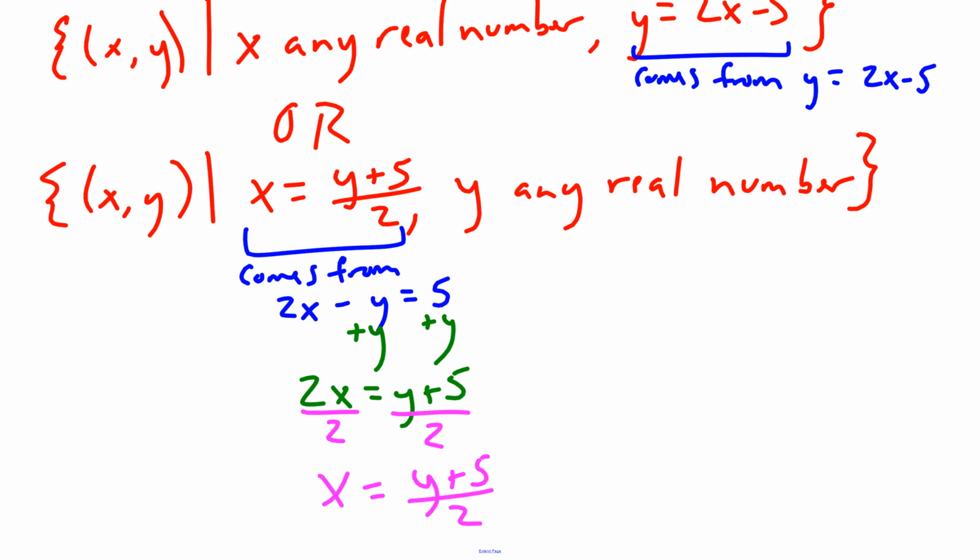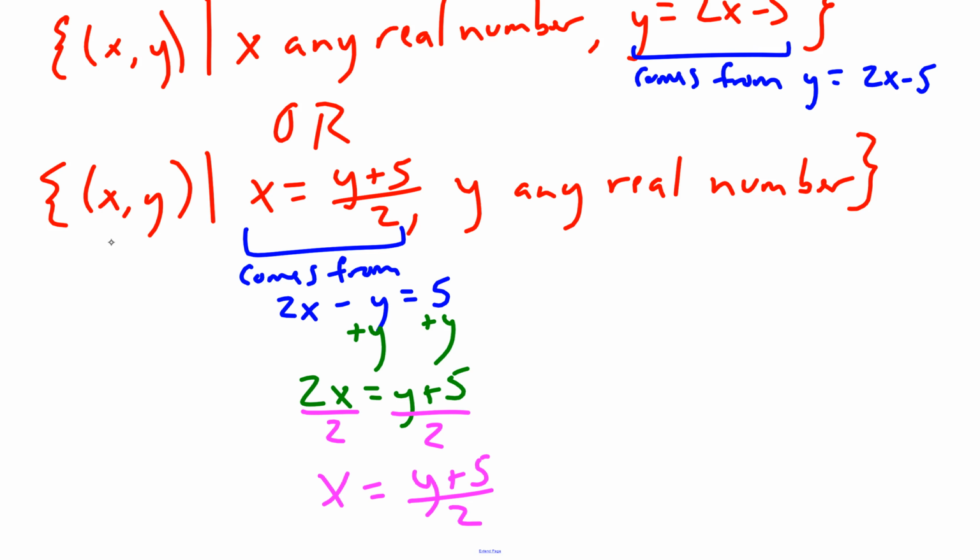When I solved for x, I got that it was the y value added with 5, and then all divided by 2. So if I plugged in a value for y, say I let y be 1, I could easily plug in 1 for y in my equation and figure out what x would be. x would be 1 plus 5 is 6, over 2 is 3. So I could easily determine one of those many infinite points on the line.